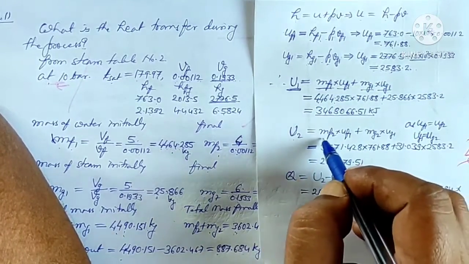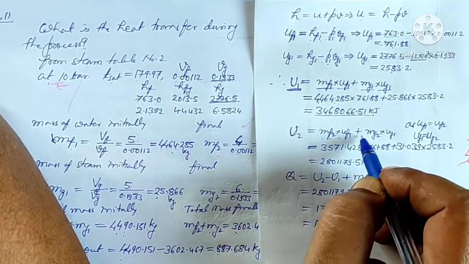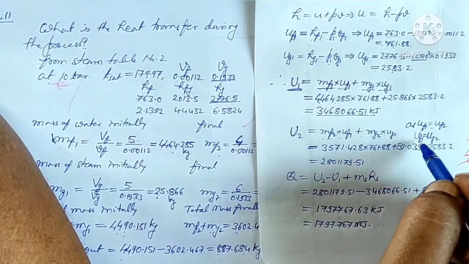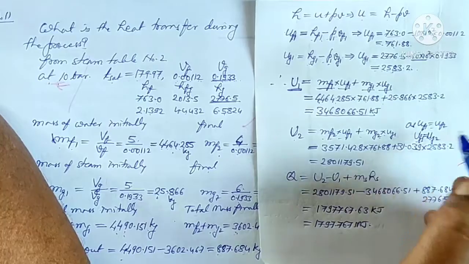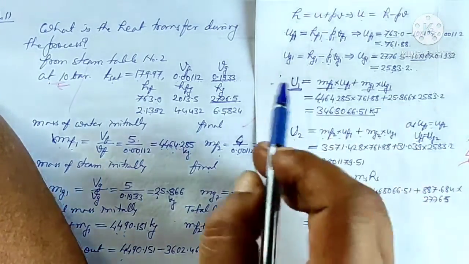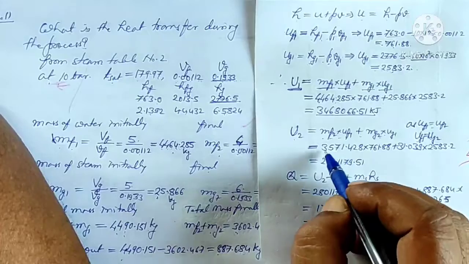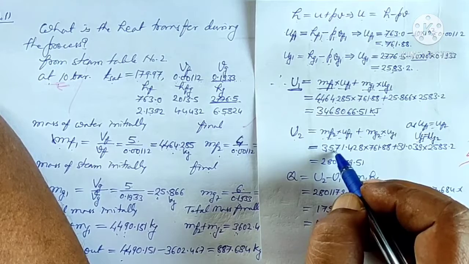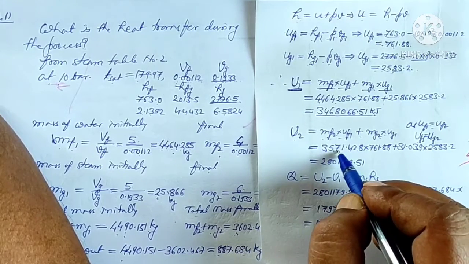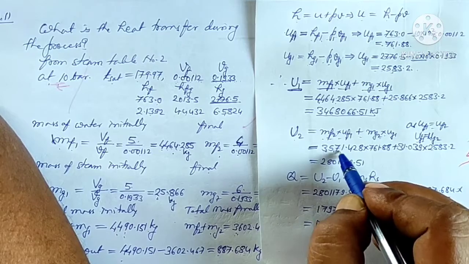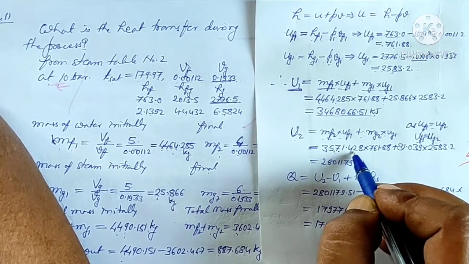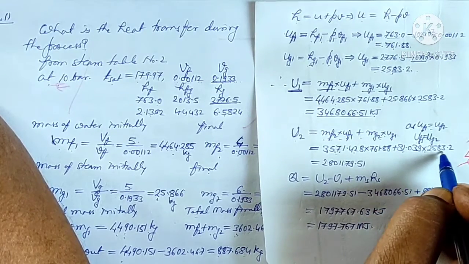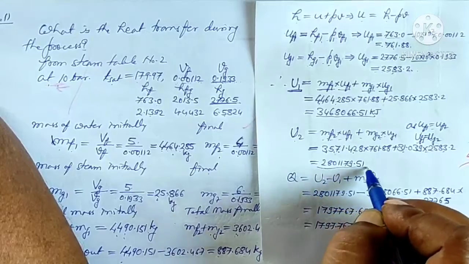Similarly, U2 will be equal to Mf2 into Uf1 plus Mg2 into Ug1. Uf1 will be equal to Uf2 and Ug1 will be equal to Ug2, because the pressure and temperature are the same. So the properties will remain the same, just the mass is changing. So it is 3571. This also we had calculated: the final mass of the water into the internal energy of the water per kg, plus the final mass of the steam multiplied by the internal energy of the dry steam. So this gives me this one.